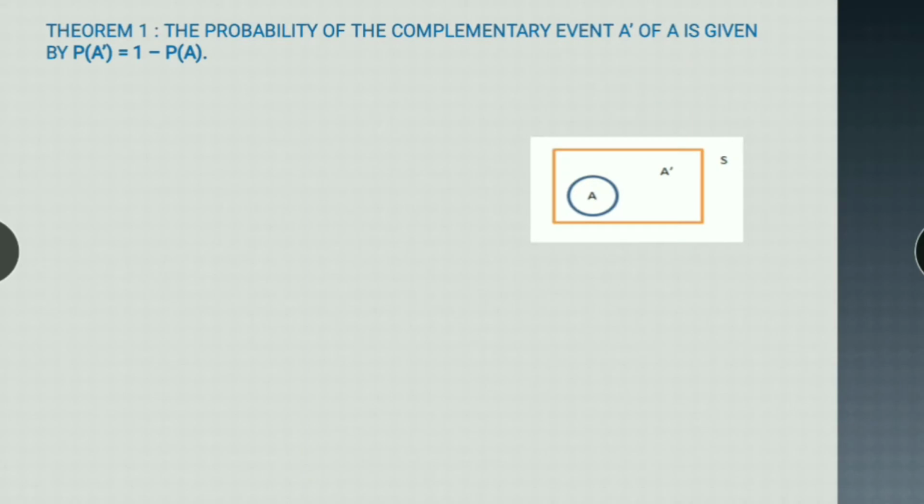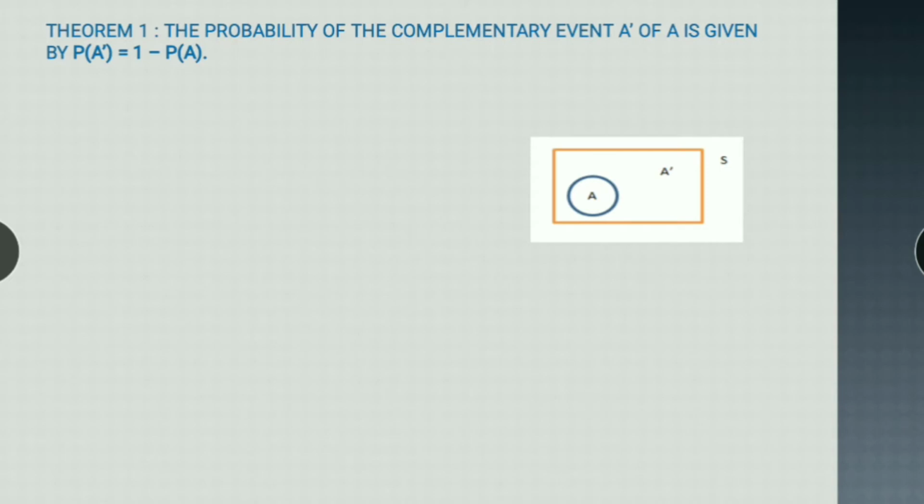So the first theorem is: the probability of the complementary event A dash of A is given by probability of A dash equal to 1 minus probability of A. If A is any event in a sample space S, then what is A dash? A dash is the complement of A, meaning it is negative of A, not of A.